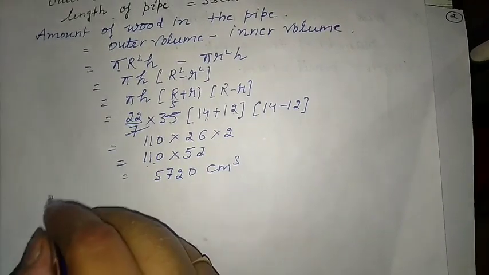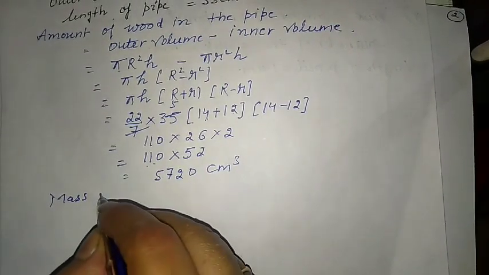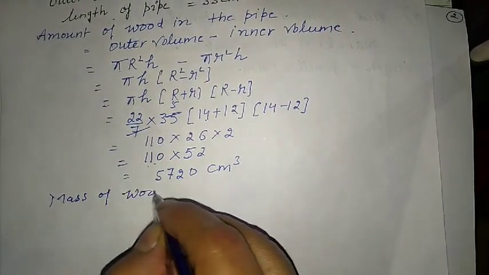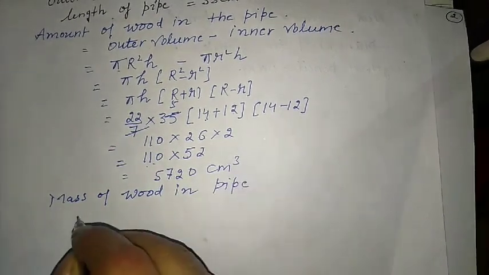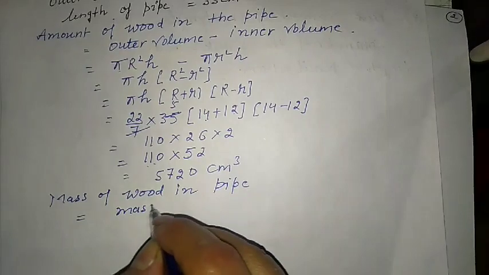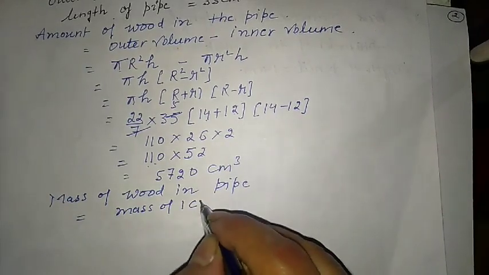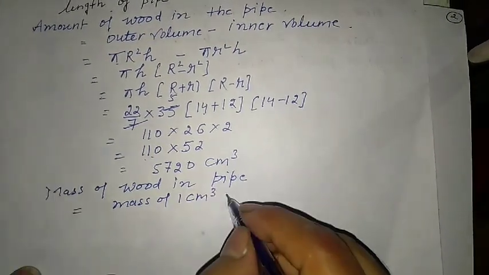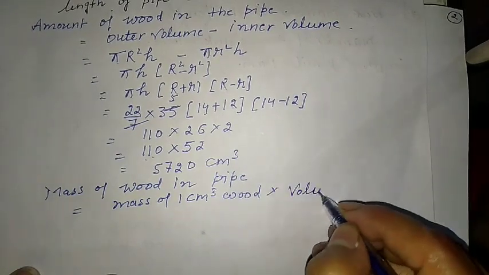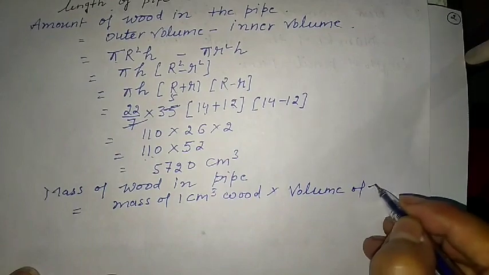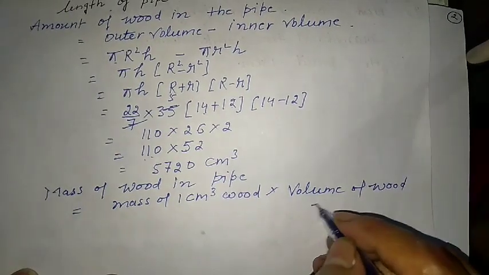Now we have to find the mass. Mass of wood in the pipe is equal to the mass of 1 centimeter cube of wood multiplied by the volume of wood in the pipe.